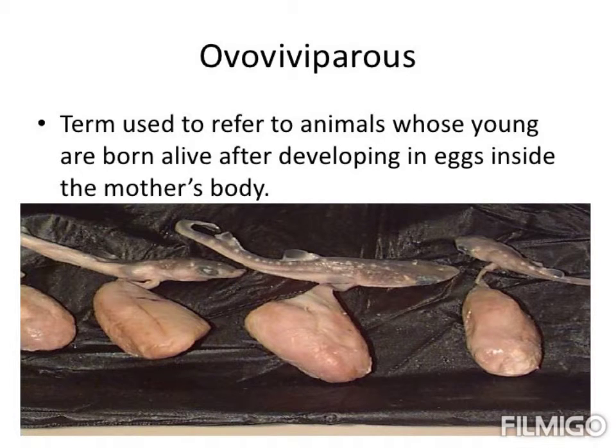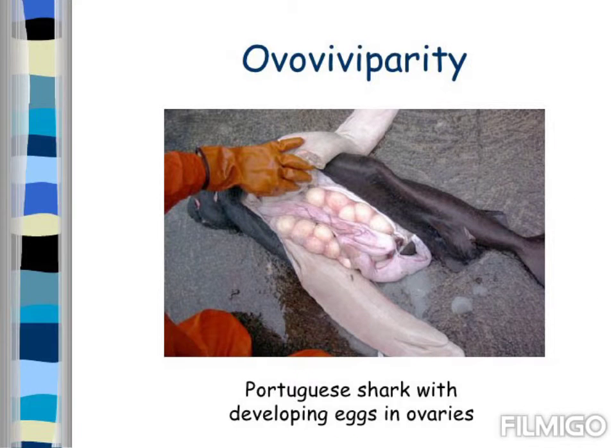Here they also give birth to the young ones, but inside the womb of the mother, the egg is present which has the embryo, and the embryo doesn't have any connection with the mother because there is no placental connection.